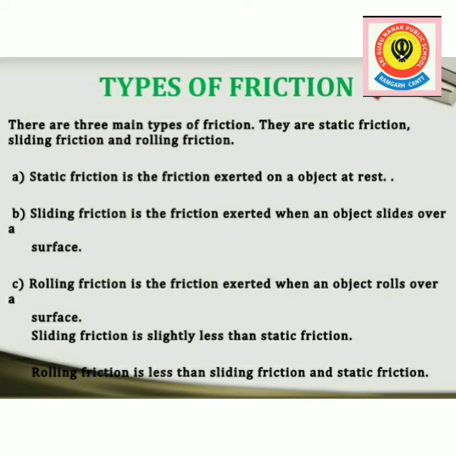Third one is rolling friction. This friction comes into action when a surface rolls over another surface and resists its motion, and is called rolling friction. Rolling friction is smaller than sliding friction and due to this, rolling anything over the ground is easier than to slide.